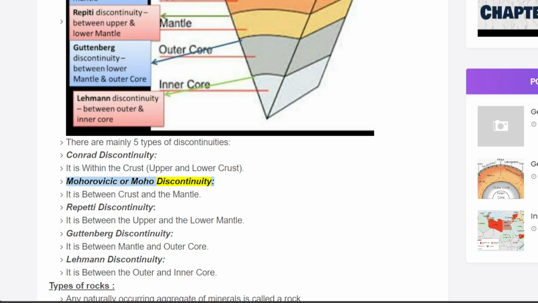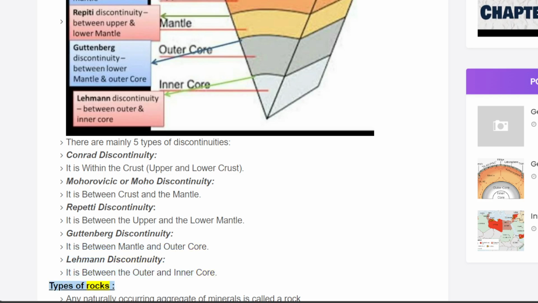Mohorovicic or Moho discontinuity. It is between the crust and the mantle. Repetti discontinuity. It is between the upper and the lower mantle. Gutenberg discontinuity. It is between the mantle and outer core. Lehmann discontinuity. It is between the outer and inner core.